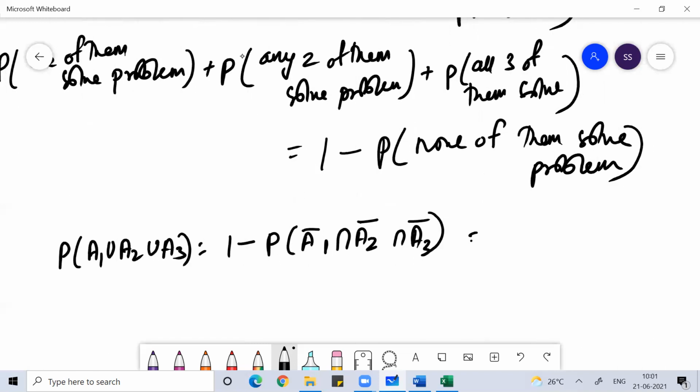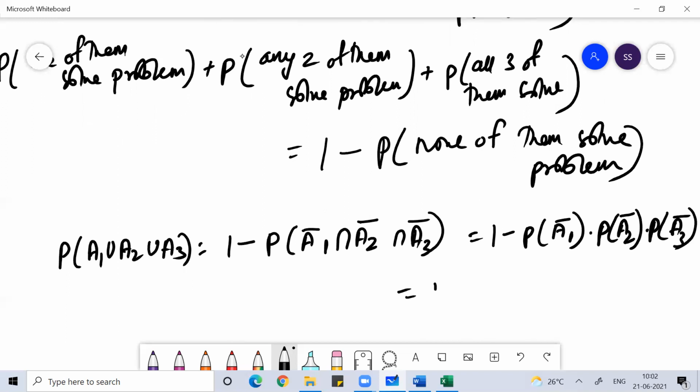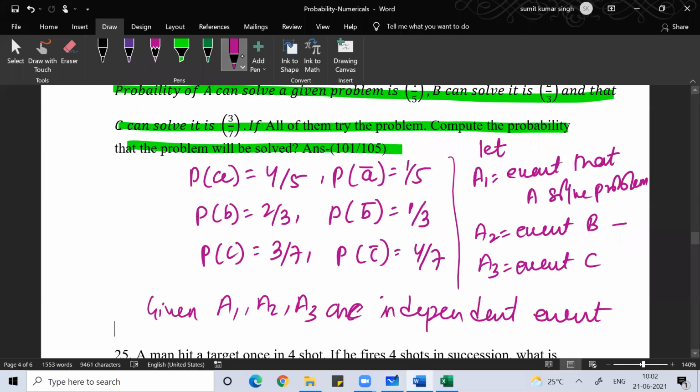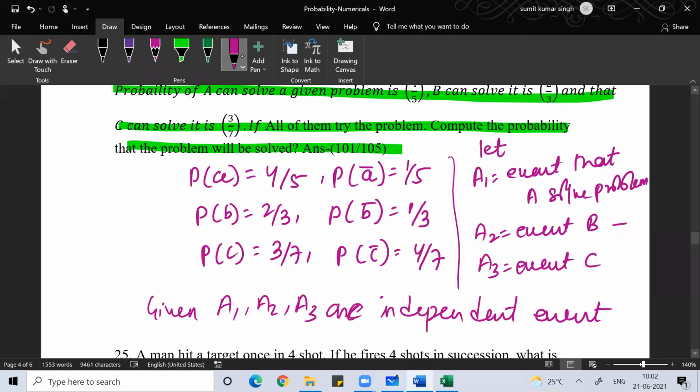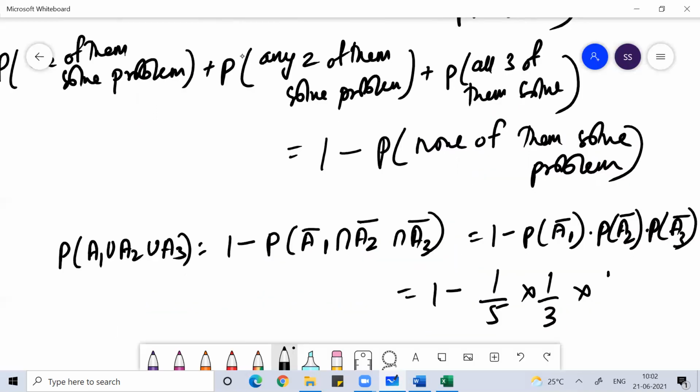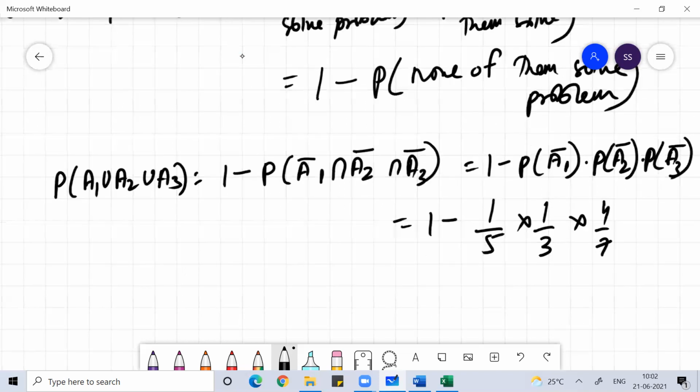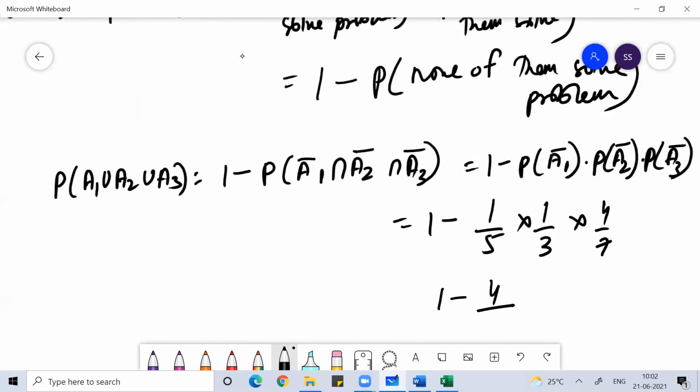Here, because the events are independent, this is 1 minus the probability that neither A solves, neither B solves, neither C solves. So this is 1 minus: A solves the problem is 4 by 5, A does not solve is 1 by 5. B solves the problem is 2 by 3, B does not solve is 1 by 3. C solves the problem is 3 by 7, C does not solve is 4 by 7. So we just need to solve this. 15 sevens are 105. So your probability is 101 by 105.